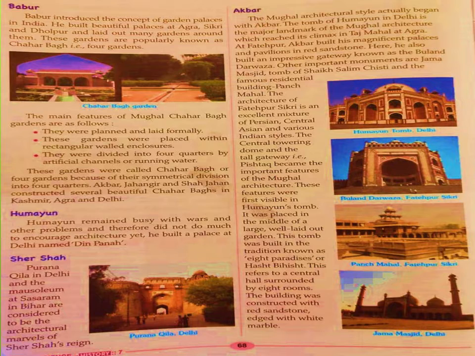Now Akbar, Jahangir and Shah Jahan constructed several beautiful Chahar Baghs in Kashmir, Agra and Delhi.